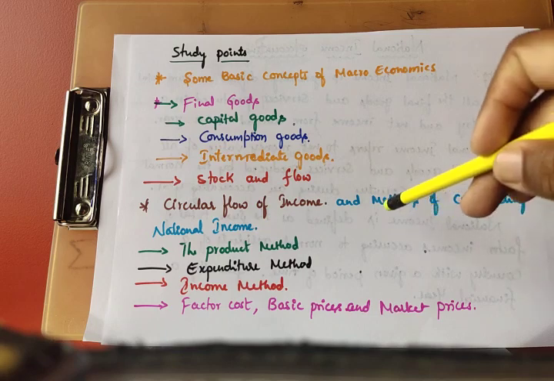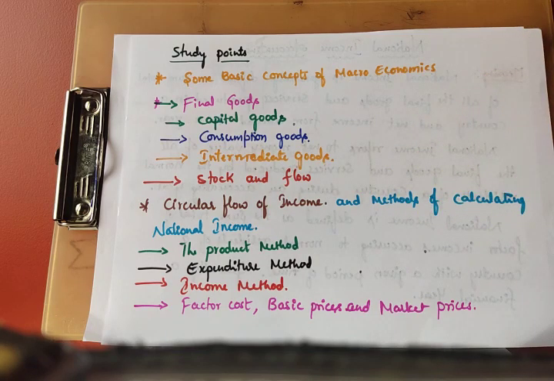And also we should discuss the methods of calculating national income. Under this we can see three important methods. Only through these three methods can we calculate the national income, how much income is earned by the country. We can understand that only through the study of methods. So what are the methods? One is the product method, the second is the expenditure method, the third is the income method. Very important. And also under this we should discuss factor cost, basic prices, and market prices.